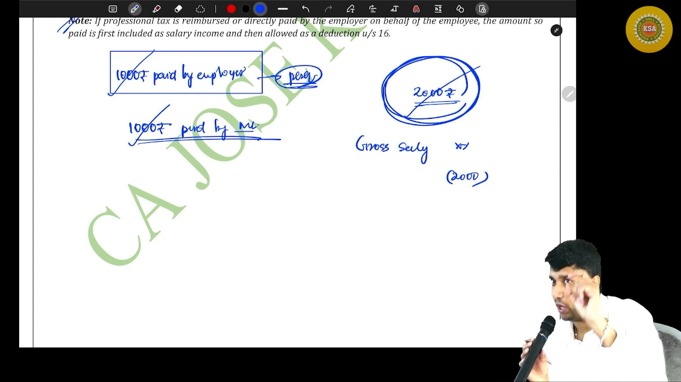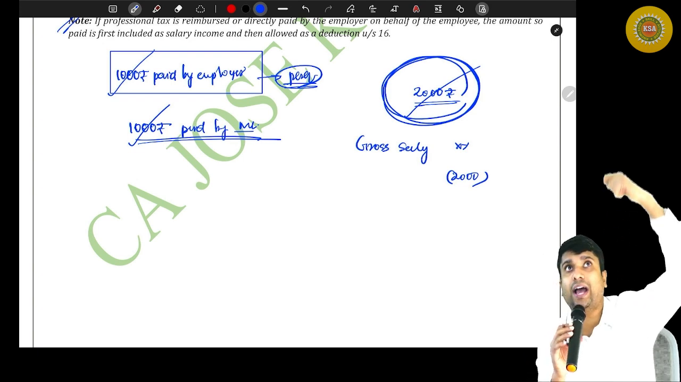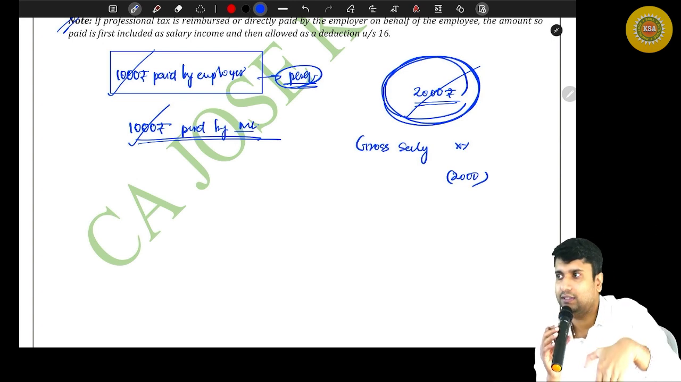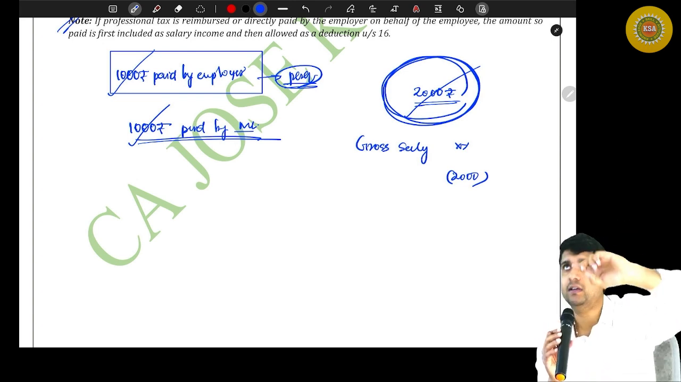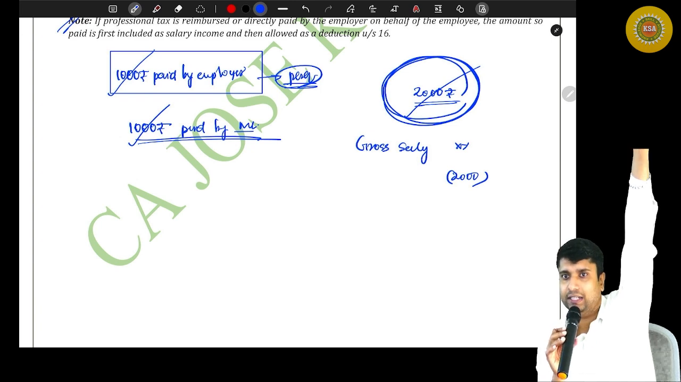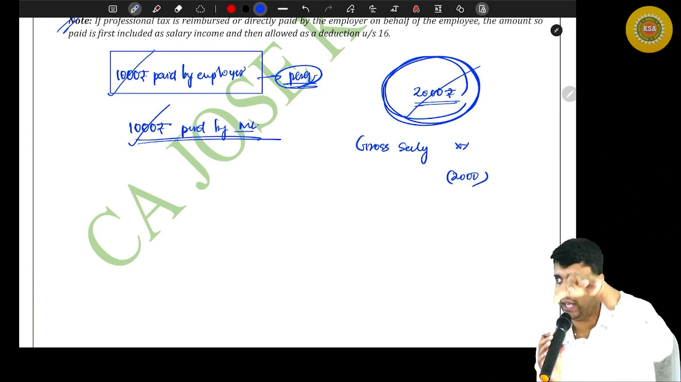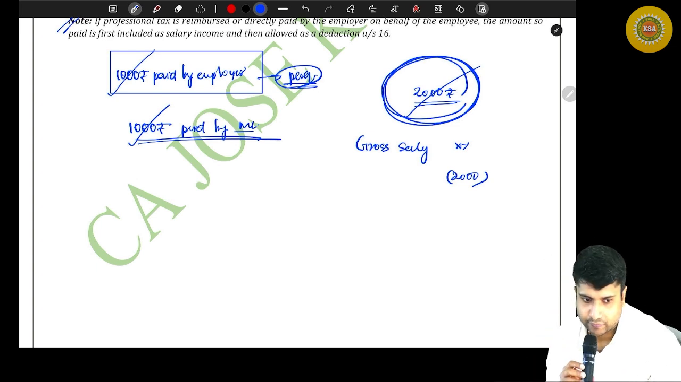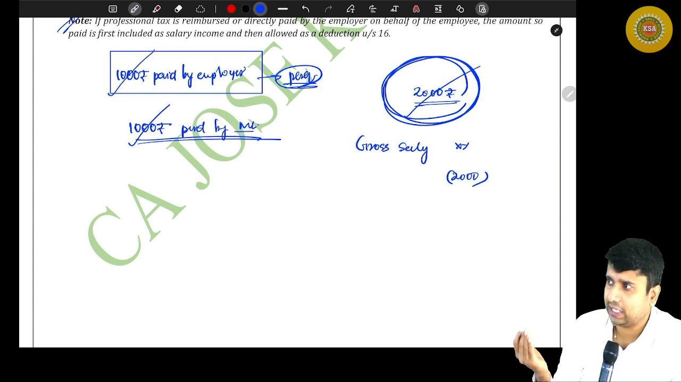If the employer is bearing a portion of or the complete professional tax, you add it as a perk. Then you deduct the same amount as a deduction for professional tax. If some part is paid by him, add that part as perk and deduct the entire professional tax paid by you and your employer as a deduction from the gross salary. Is that clear?